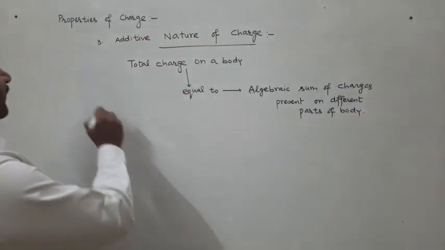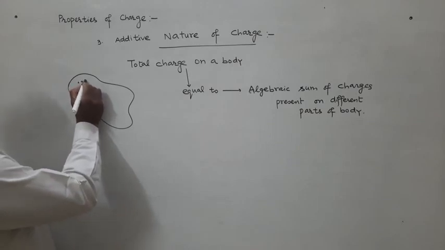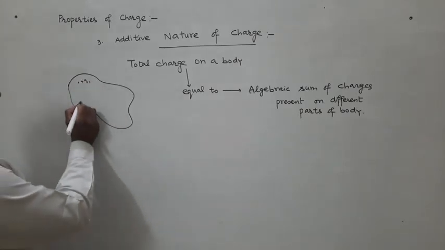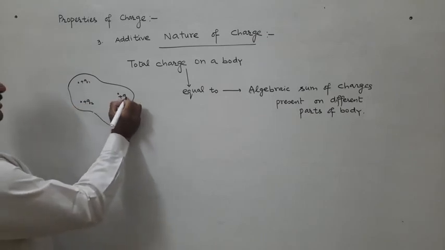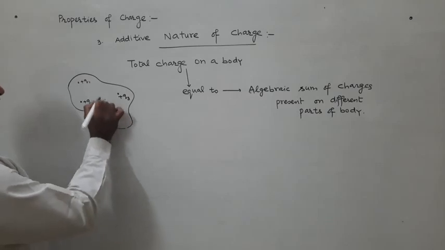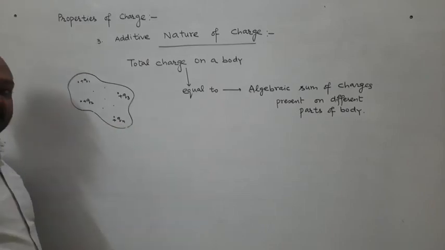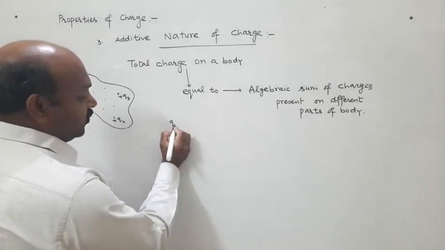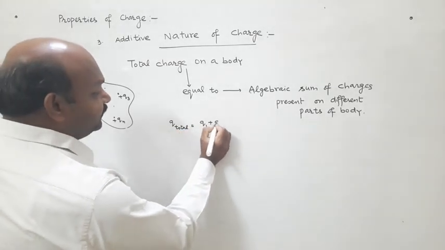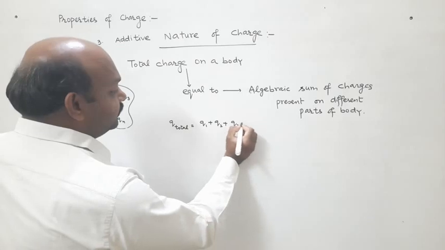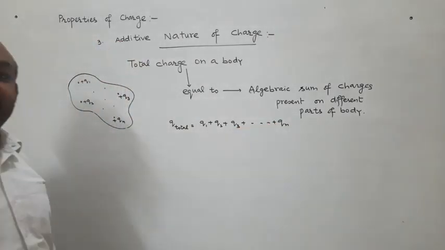Suppose we have a body, this part has plus Q1 charge, this part has plus Q2 charge, this part has plus Q3 charge, and other charges are also there. Last, this has plus Qn charge. Then the total charge present on the body is equal to Q1 plus Q2 plus Q3 up to Qn. This is called additive nature of charge.